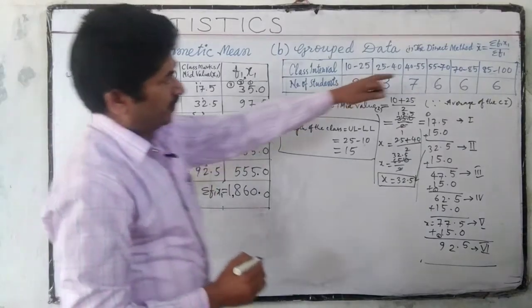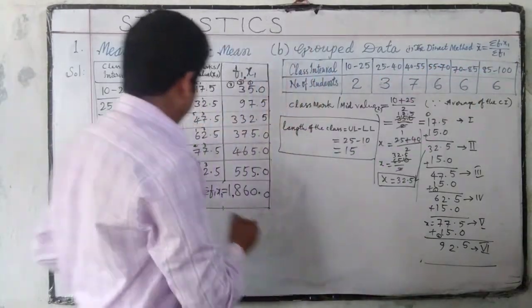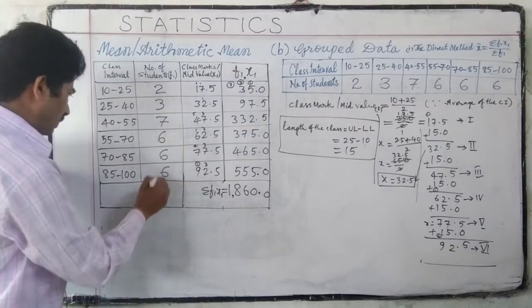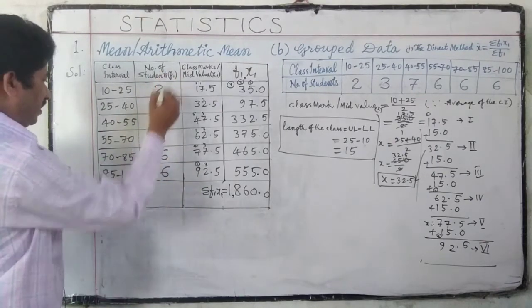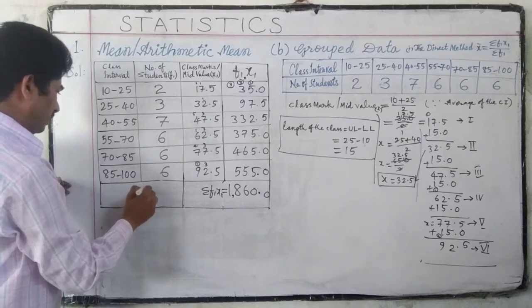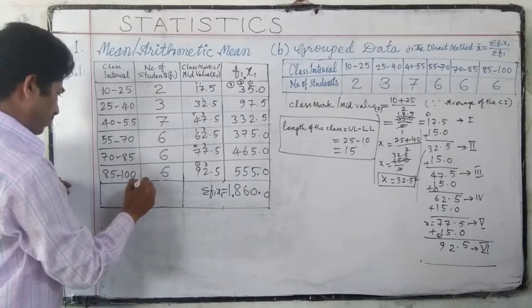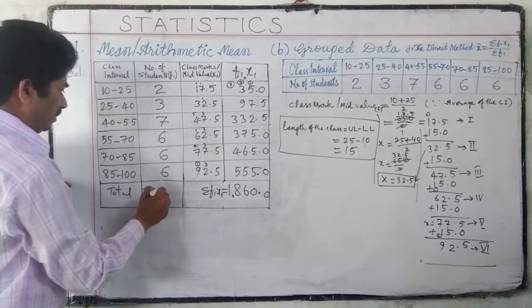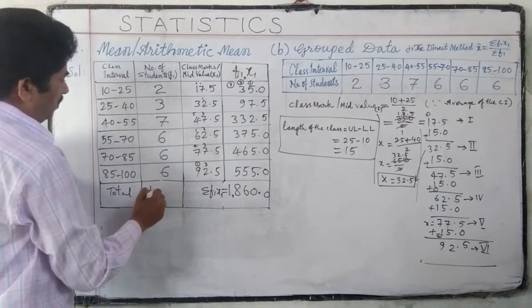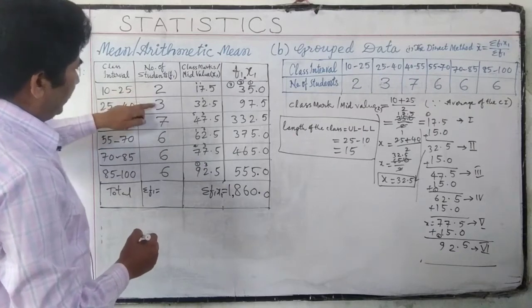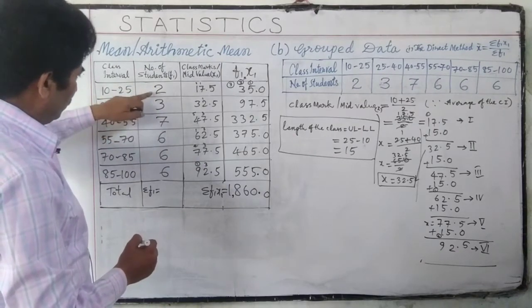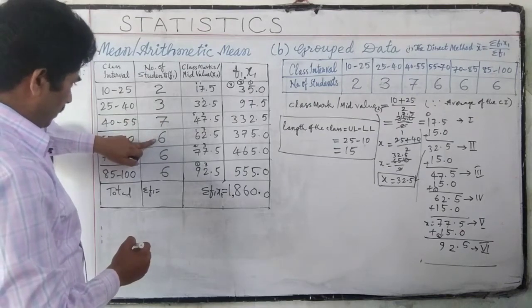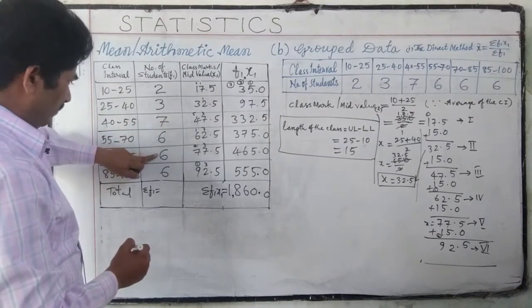Now what we have to find is sigma f1. Here we have f1, and we have to find sigma f1. These are the total: 2 plus 3, 5, 12, 18, 24, 30.